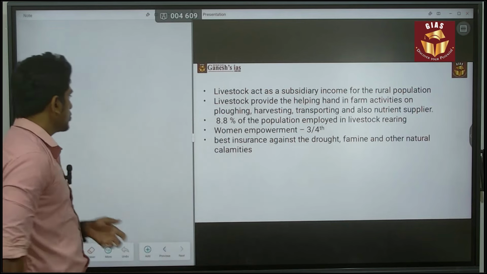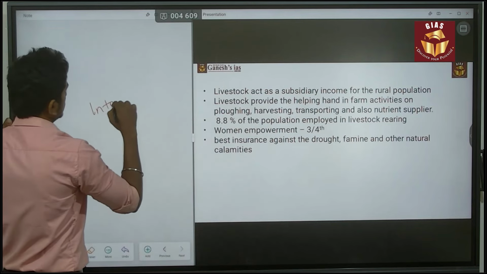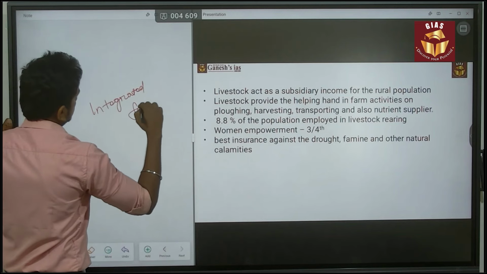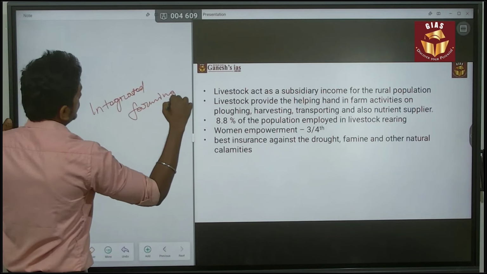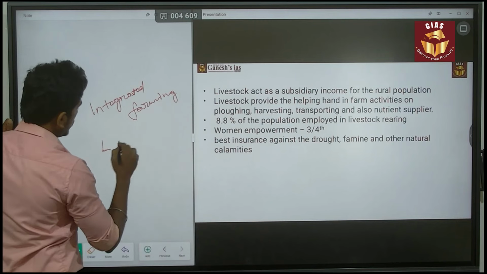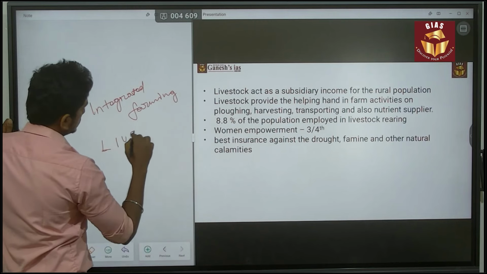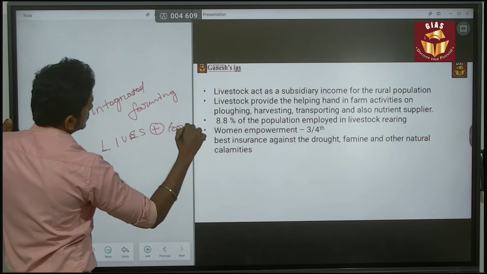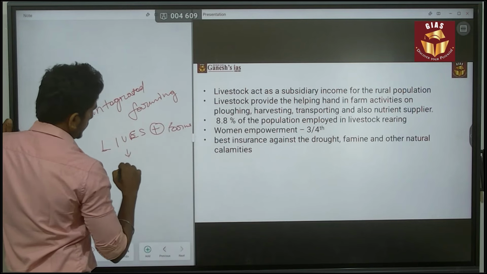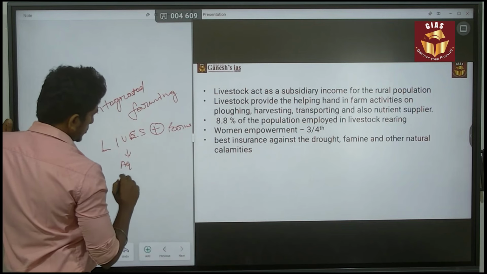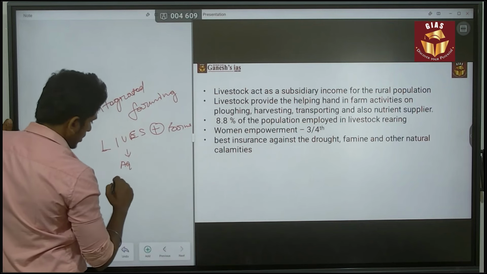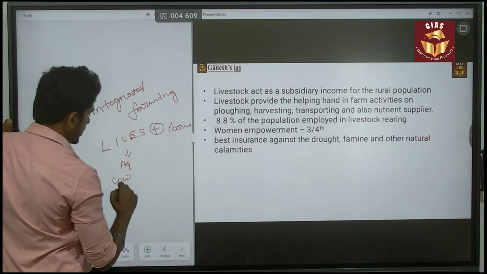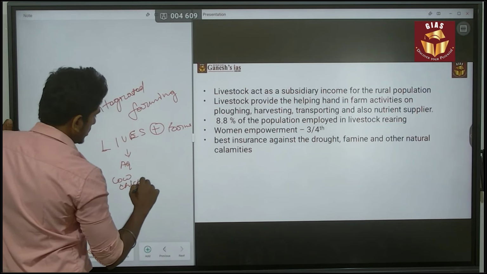And when it comes to integrated farming, it is about the inclusion of livestock in the farm activities. For example, they will do aquaculture, maintain cows, and also maintain chickens near the field.